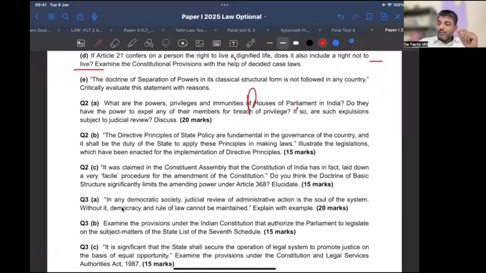Initially, in PV Narasimha Rao, the court said that proceedings include something which is connected to the proceeding even very distantly. But in Sita Soren, they narrowed the scope of the word proceeding and said that only an actual proceeding counts. It means there must be an actual proceeding, it must be connected, and then only the privilege will apply. So this question came again as a current affair. It was discussed in the weekly current affairs, as well as the consolidated current affairs that I gave every year before mains.